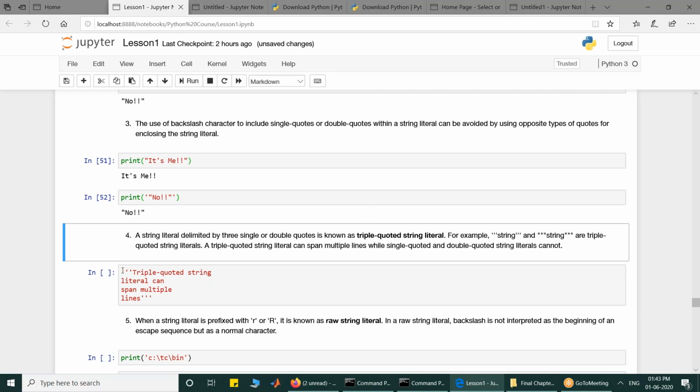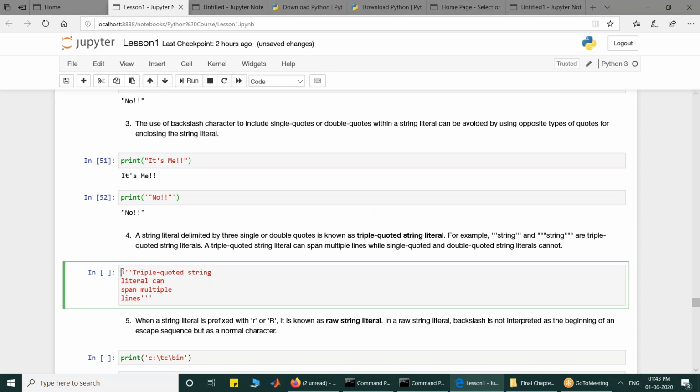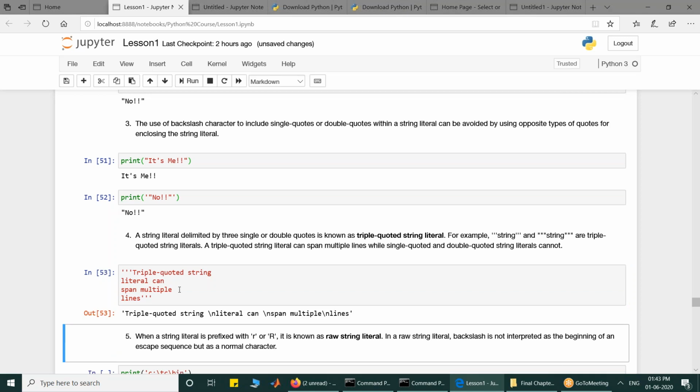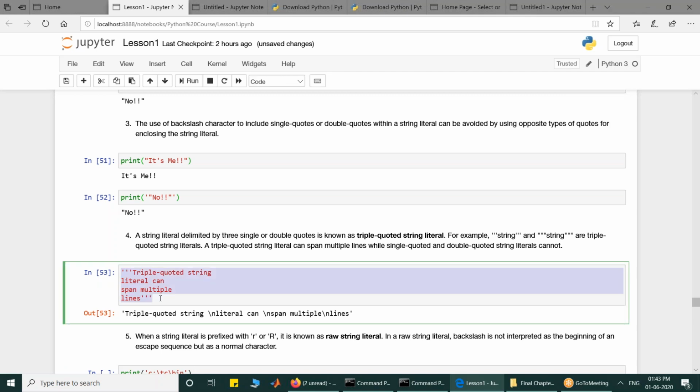A triple quoted string literal is used when you want your string to span multiple lines. Like this is a triple quoted string literal. There is a different notion which is prevalent if you read literature on the net. There is a notation which says that if you want to write a multi-line comment in Python, you can do so by writing it within three quotes.